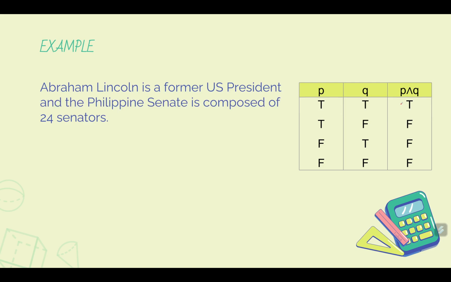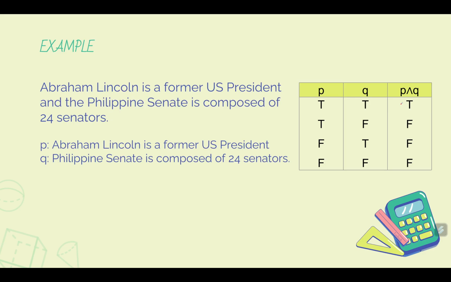We move now to another example. Abraham Lincoln is a former U.S. president and the Philippine Senate is composed of 24 senators. So our statement P here is that Abraham Lincoln is a former U.S. president, and the second statement is the Philippine Senate is composed of 24 senators. Now, if you don't know these details or these facts, you can just check it on Google, okay? So we let P be the statement Abraham Lincoln is a former U.S. president, and Q be the statement that the Philippine Senate is composed of 24 senators.